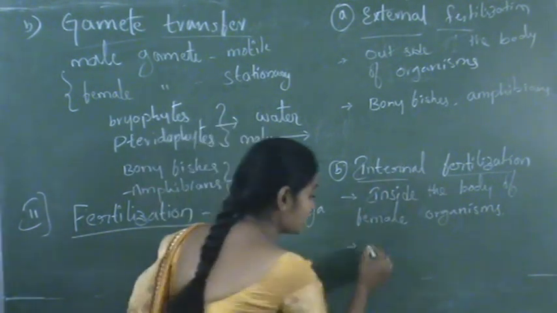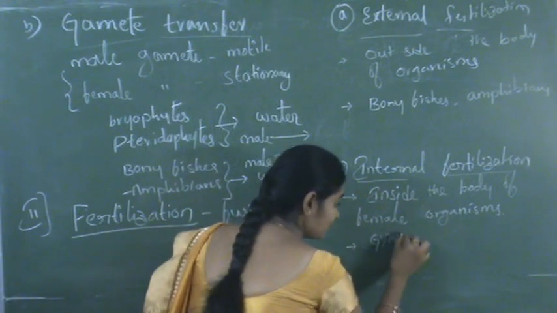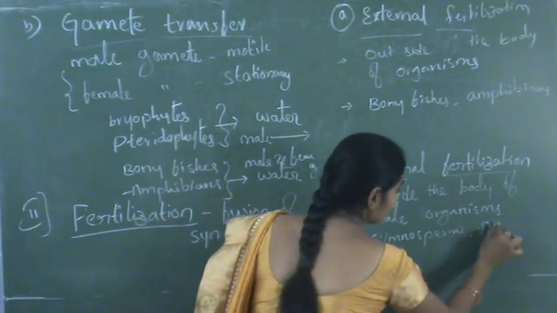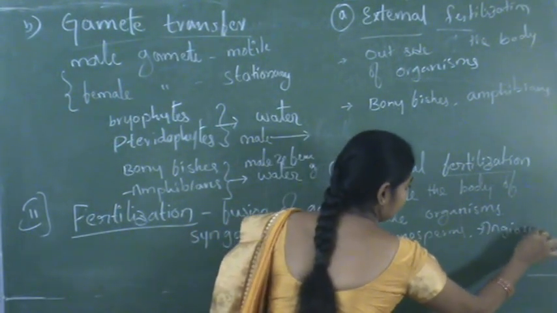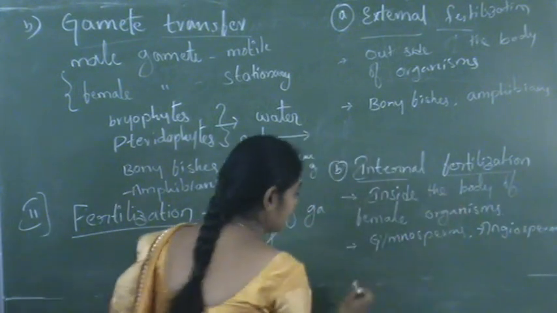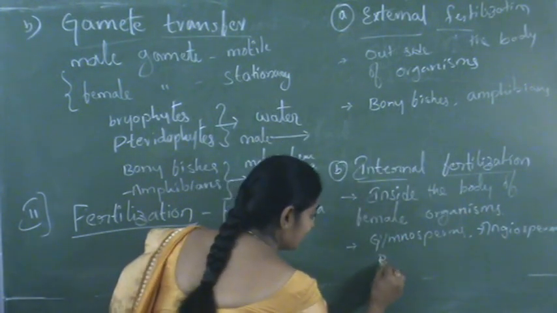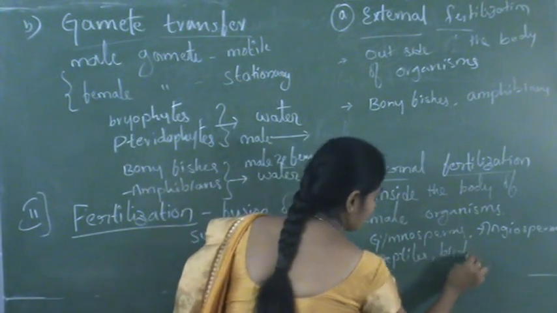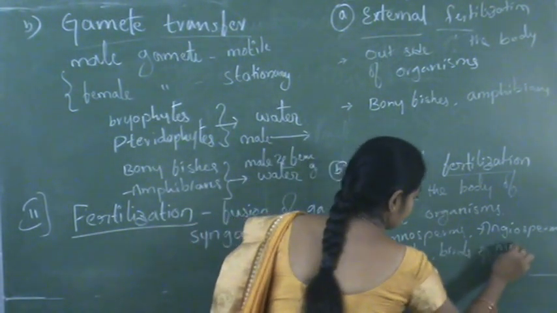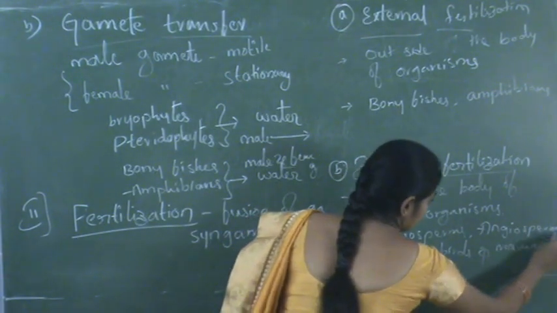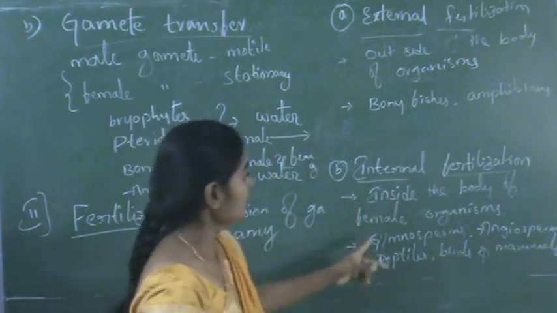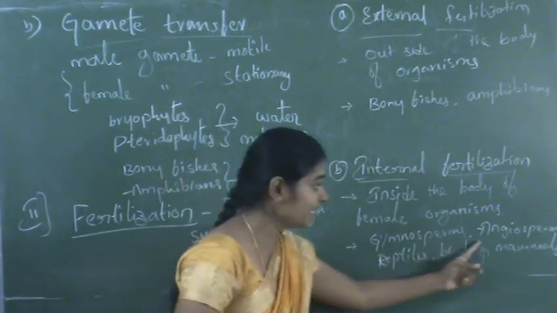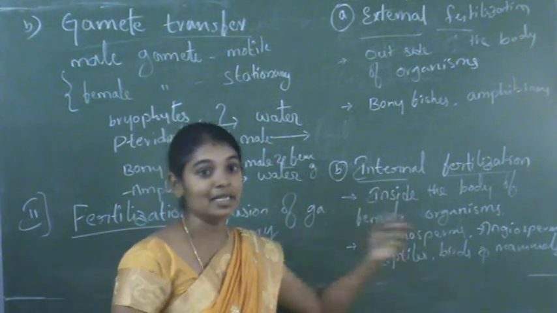So examples we can say are gymnosperms, angiosperms, reptiles, birds and mammals. So this is internal fertilization. Examples: gymnosperms, angiosperms, reptiles, birds and mammals.